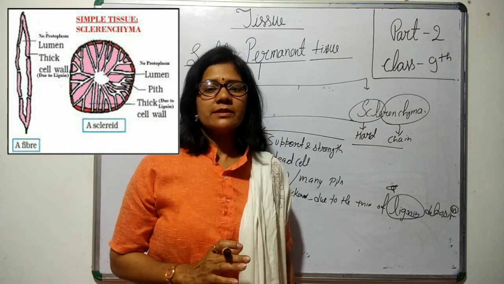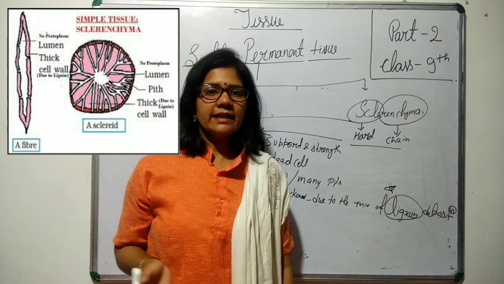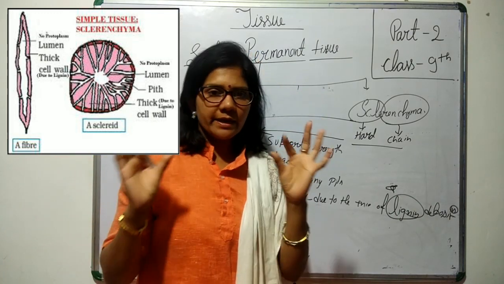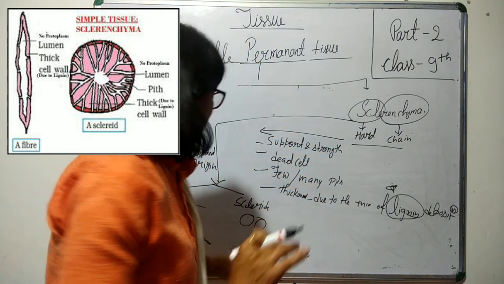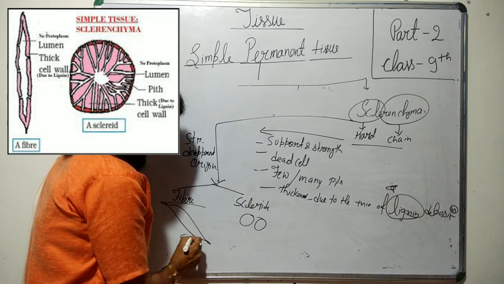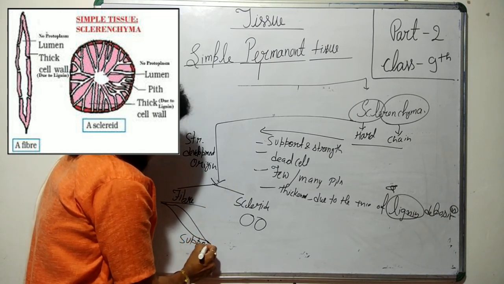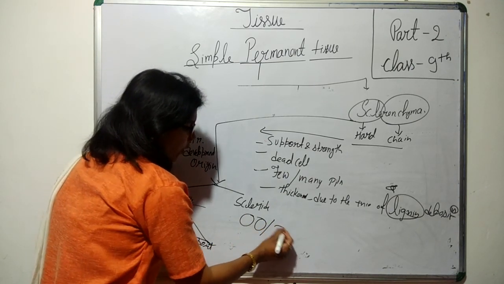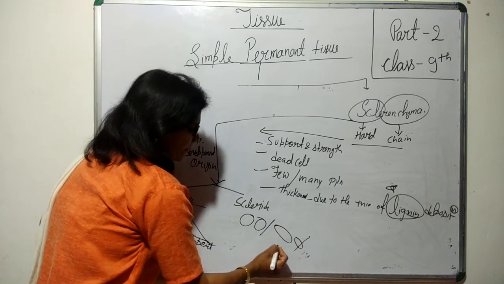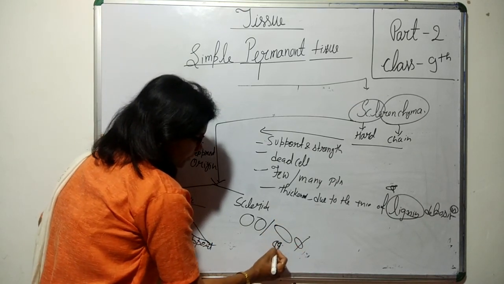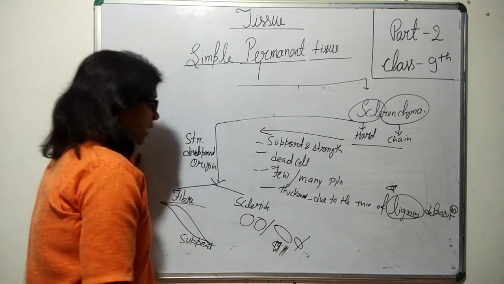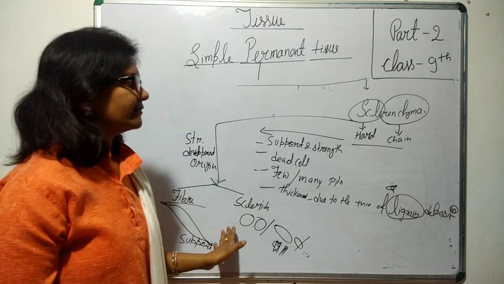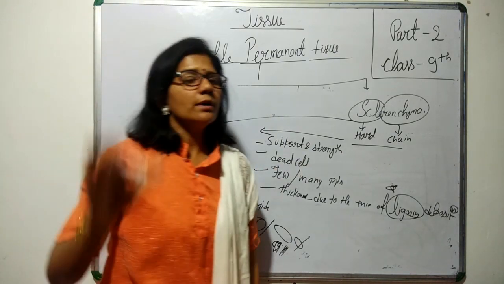Then sclereids. You can see the fibers are tapering at the ends, their cells are spindle type, and both are meant for support. And here it is the sclereids. These can be oval, cylindrical or spherical in shape, any shape you can get here.